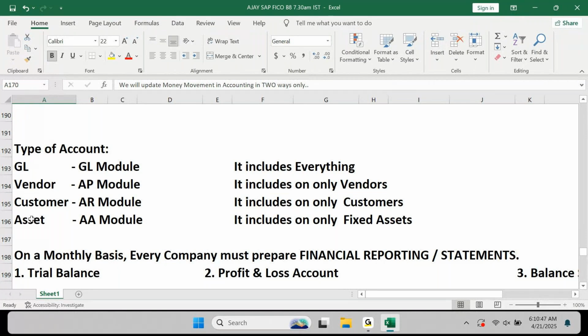And when you're talking about vendor, we're talking about accounts payable. In accounts payable, we only deal with vendor related transactions. Whatever could be the transaction, if vendor is involved, it is classified as accounts payable. Similarly, whatever is the transaction, if there is a customer involvement, we classify the transaction as accounts receivable transaction. Similarly, if you have fixed asset anywhere, we call it asset accounting related transaction.